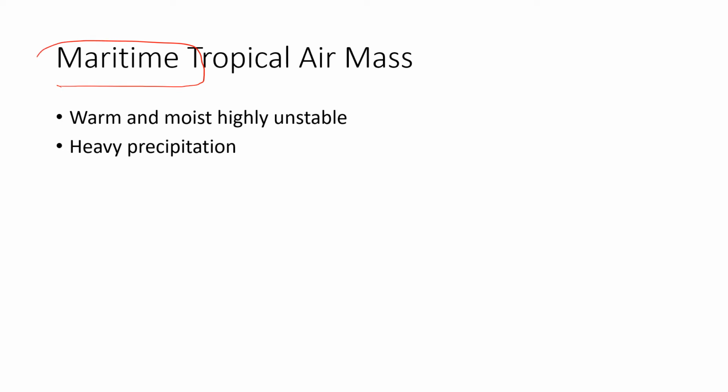The next we have is the maritime tropical air mass. Maritime, then definitely moisture containing. Tropical, it is in the region of latitude 0 to 30 or so. So it is warm and moist. Moist means unstable, and definitely we can expect it to be highly unstable. Very high precipitation would be observed.